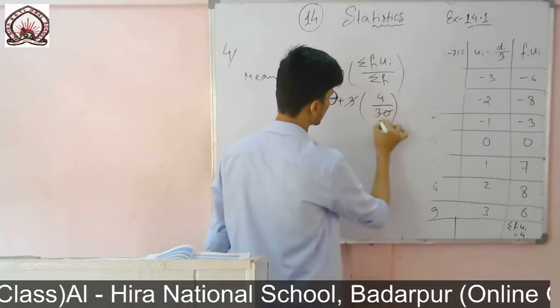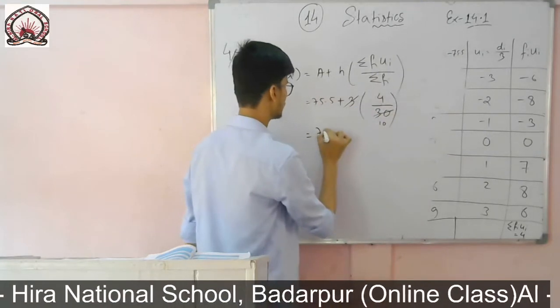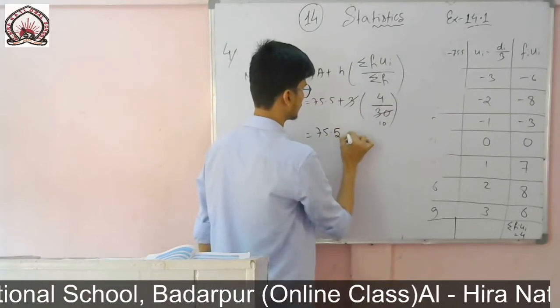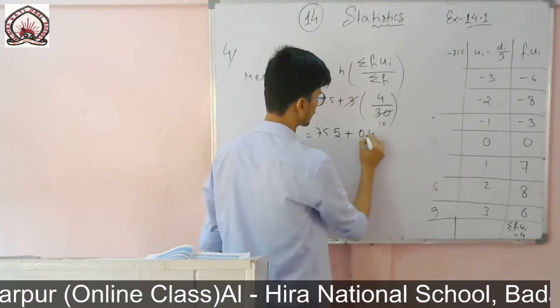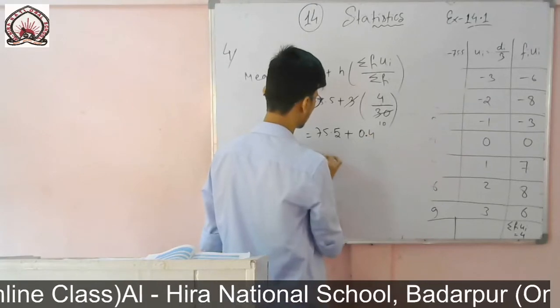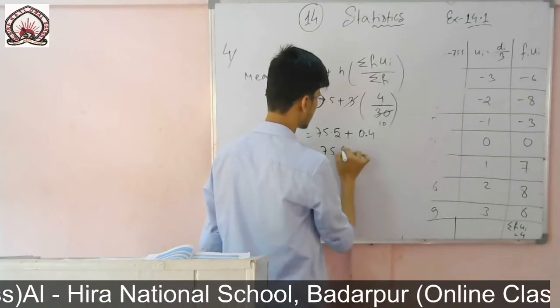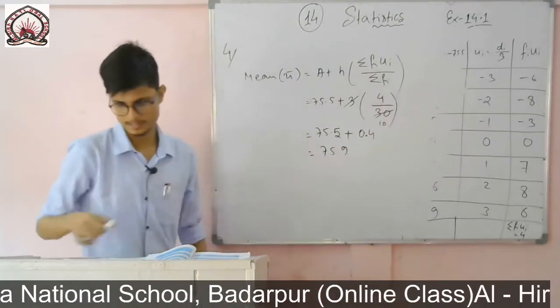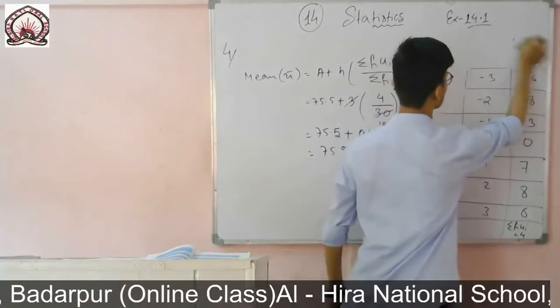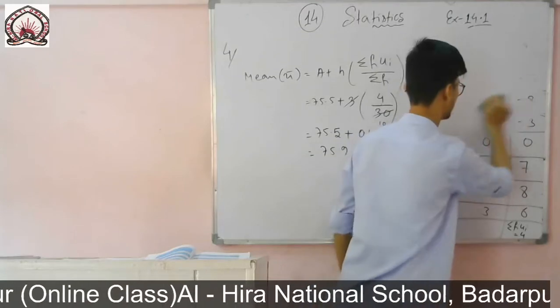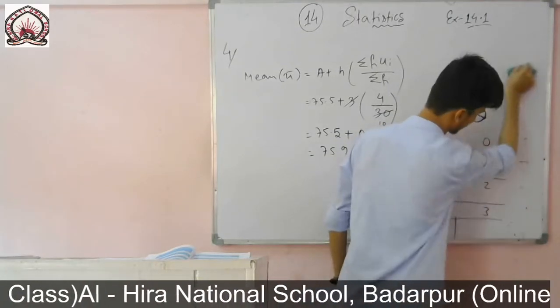So 3 tens are 30, 75.5 plus 4 by 10, that means 0.4. That means the answer is 75.9. So that means the mean heartbeat is 75.9.